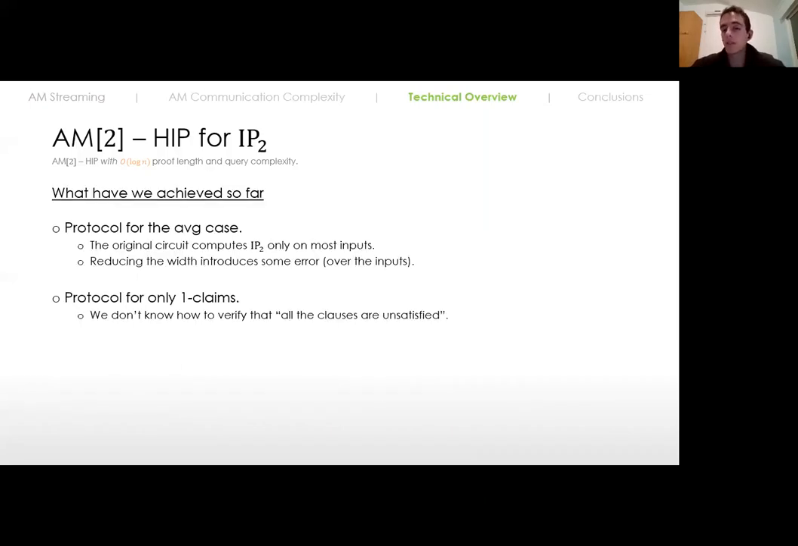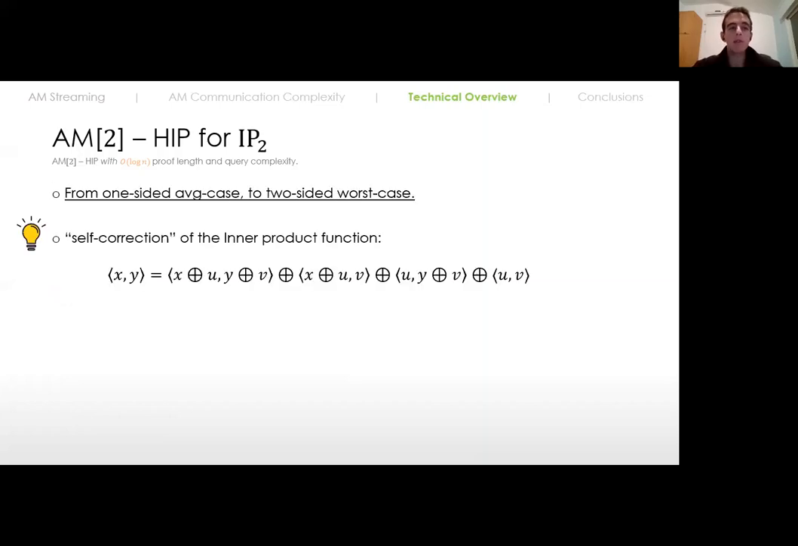Okay, so what we achieved so far is a protocol that has the required complexities, but it works only on the average case, and it can only verify whether an inner product is 1. It cannot verify whether an inner product is 0. So we want to convert this protocol to a protocol that can verify any inner product value. And the first idea is to use something that we refer to as the self-correction property of